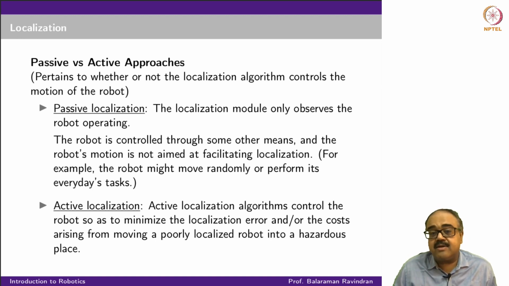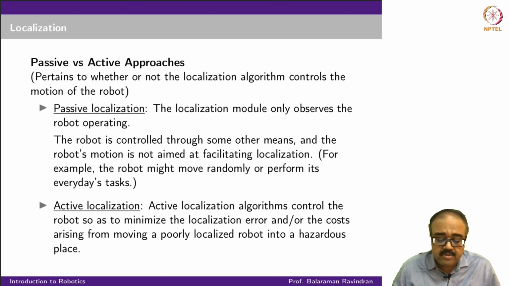Active localization, on the other hand, is very interesting, right? Active localization says that, hey, I'm going to move my robot so that I will find out where I am very quickly. I will not try to perform my everyday task, because if I don't know where I am, I could run into some kind of a hazardous thing. I could run into an obstacle, or I could break the robot, I could fall off a ledge or something like that. So I really don't want to go about it, because the cost arising from the badly localized robot is very high.